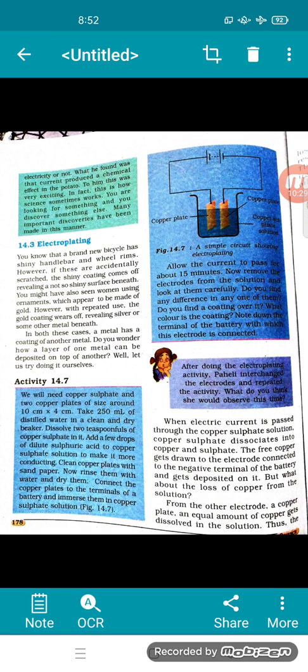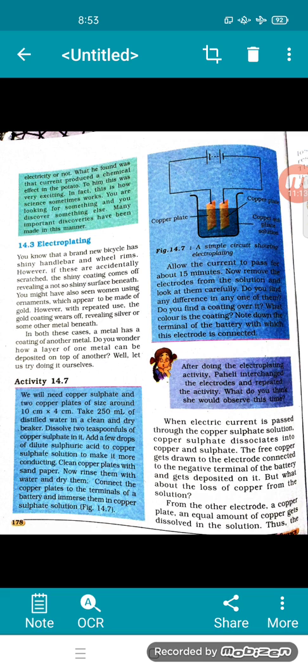So let us see now activity 14.7. We will need copper sulfate CuSO4 and 2 copper plates of size around 10 cm and 4 cm. Please see the figure 14.7. Take 250 ml of distilled water in a clean and dry beaker. Now dissolve 2 teaspoonful of copper sulfate in it. Add a few drops of dilute sulfuric acid H2SO4 to copper sulfate solution to make it more conducting. Clean copper plates with sandpaper. Now rinse them with water and dry them. Connect the copper plates to the terminals of the battery and immerse them in the copper sulfate solution. Allow the current to pass through for 15 minutes.